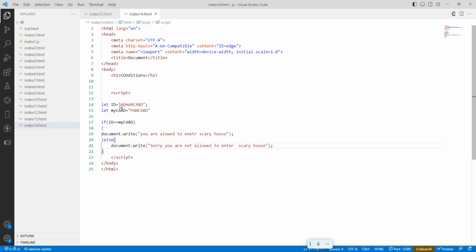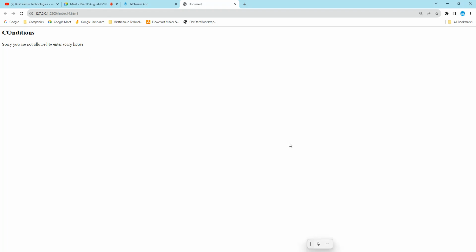So now what happens? The ID proof to be brought is an Aadhaar card, and what I have brought is a PAN card. In this case, the if block will not be executed. This block will be executed only when these two data match. If the two match, then document.write will print. If both do not match, then it comes to the else: document.write "Sorry, you are not allowed to enter a scary house."